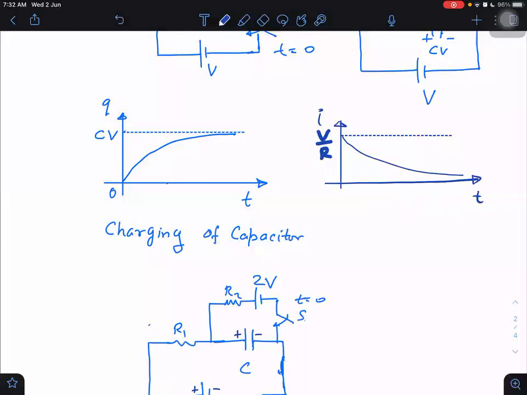Exponential. So all exponential graphs have this simple thing that we have to start from initial and go towards final. These graphs will always be between two lines. One will be initial line, one will be final line. These two parallel lines I will draw, and then I will make the graph from one to the other. This initial line was actually never required.